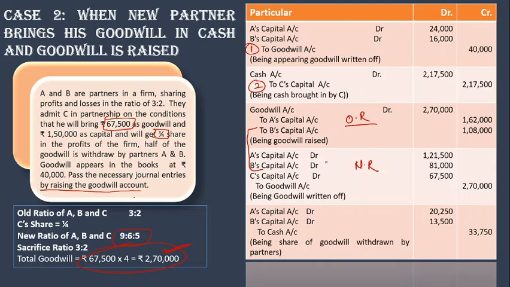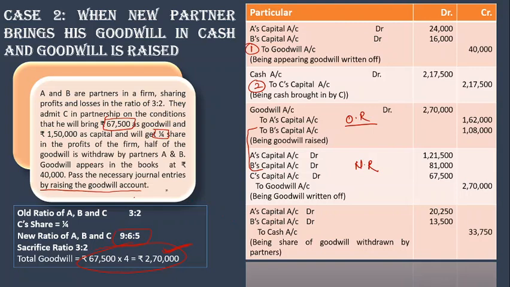So either we can use that method, where premium for goodwill we record and then distribute it in the sacrificing ratio, or we can go for this method where goodwill is raised at full value and then written off. Raised among the old partners in the old ratio, written off again including the new partner in the new ratio. So that depends on you. You can use any of these methods. But if it is specifically written in the question to raise the goodwill account, then of course you have to follow this method only.